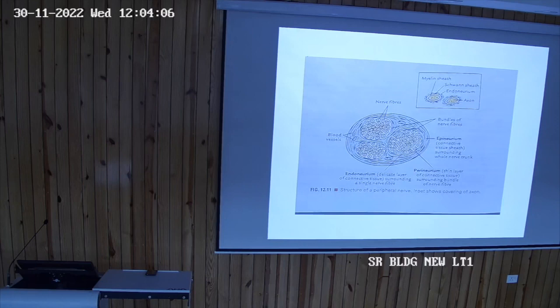Try to understand. You will understand better later on when you become a surgeon or physician. If the neurolemma is damaged, then the nerve fiber will not be regenerated. So neurolemma is that part of the peripheral nerve fibers which gives rise to regeneration of the nerve fibers, if there is an injury and the nerve fiber is cut.